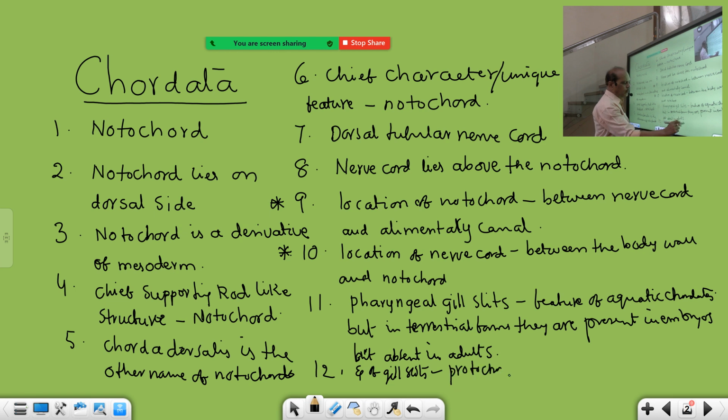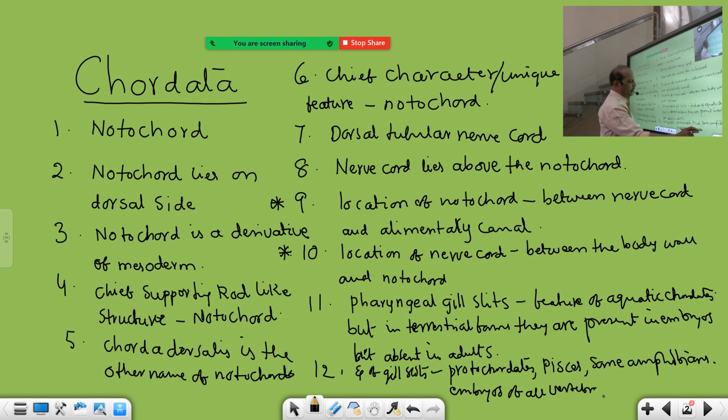Protochordates means Urochordata and Cephalochordata, combinedly called protochordates. All Pisces, some amphibians, not all amphibians, have these gill slits. And embryos of all vertebrates; at least they are present in the embryonic condition.